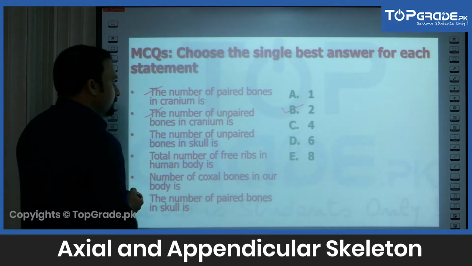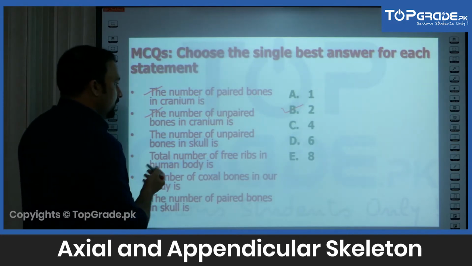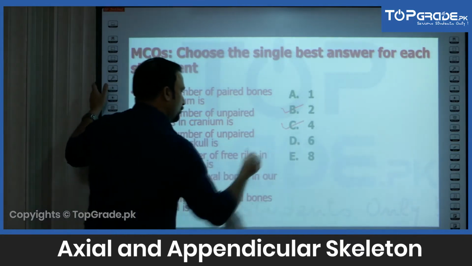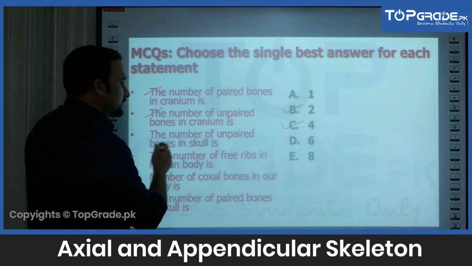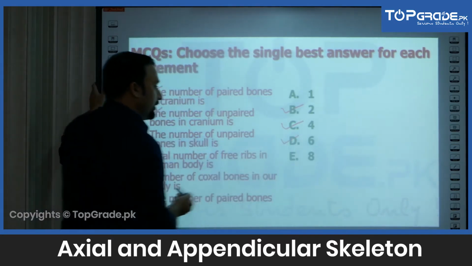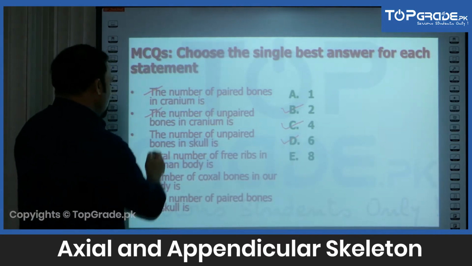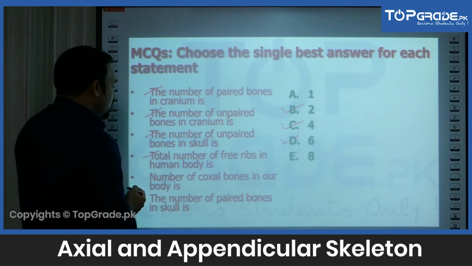Another question, the number of unpaired bones in cranium is. And the number of unpaired bones in the cranium is 4 actually. And the number of unpaired bones in skull is. Skull has a total of 6 unpaired bones. Best response is Delta.